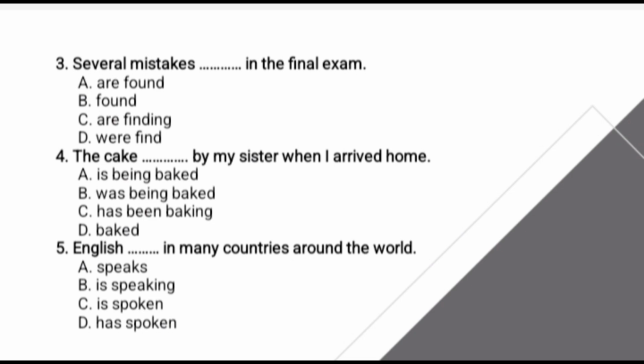The fourth question: "The cake blah blah blah blah by my sister when I arrived home." The first step, the action was in progress in the past, indicated by "when I arrived home." The second step, the correct passive form is "was being" plus verb 3. The correct answer is B, was being baked.